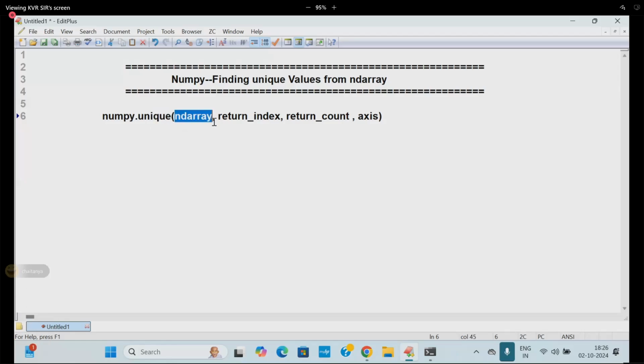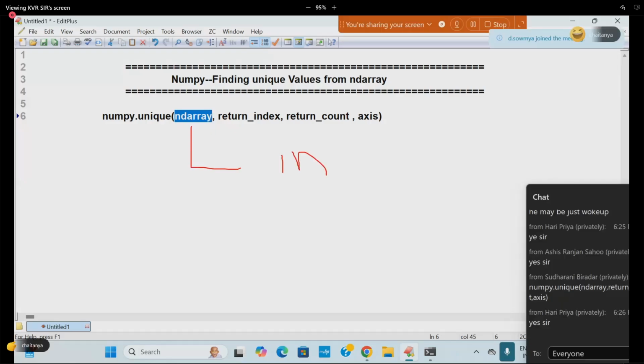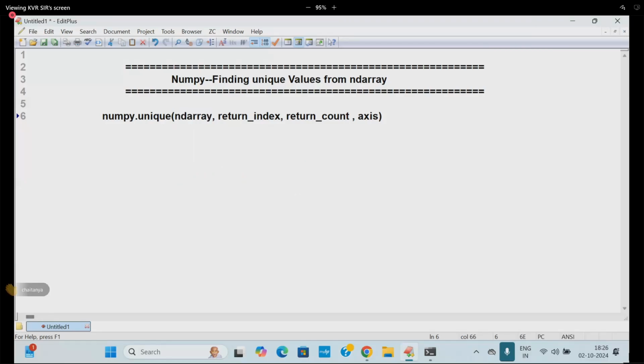The ndarray object can be what? 1D, like our list of elements. Next, the ndarray object can be what? 2D, or even 3D. Anything you can pass. I will find unique rows, I will find unique columns, I will find the unique values, their axis I will find. How many times the duplicates are coming. All those things I can find out by using which concept now? The unique function. So let me show you that.